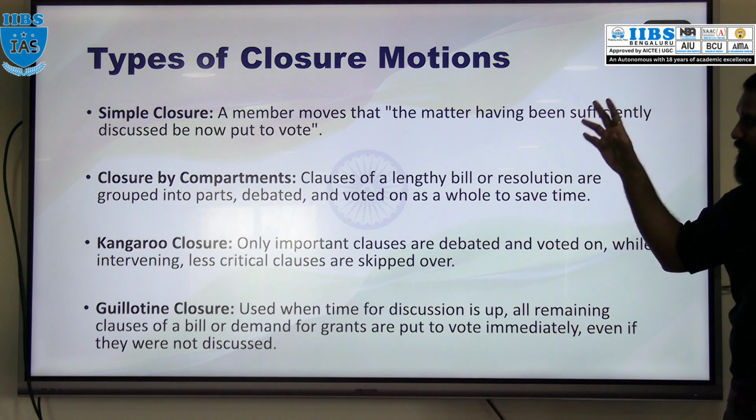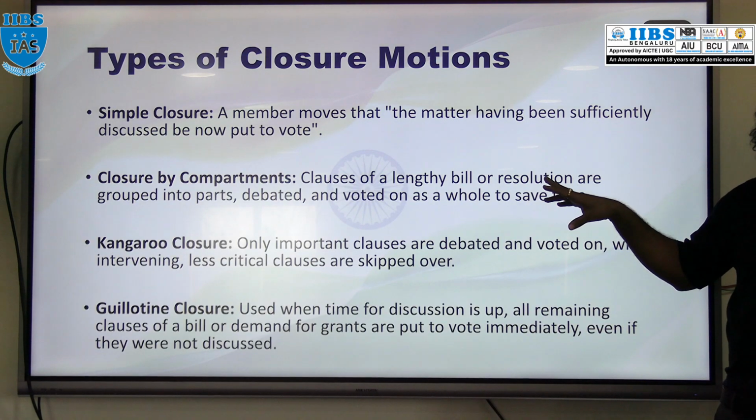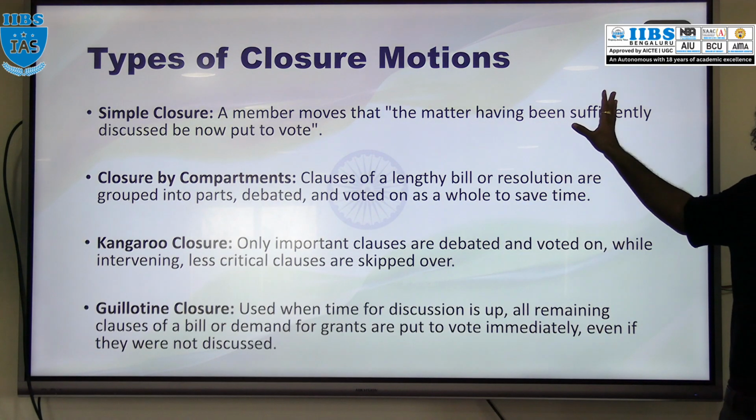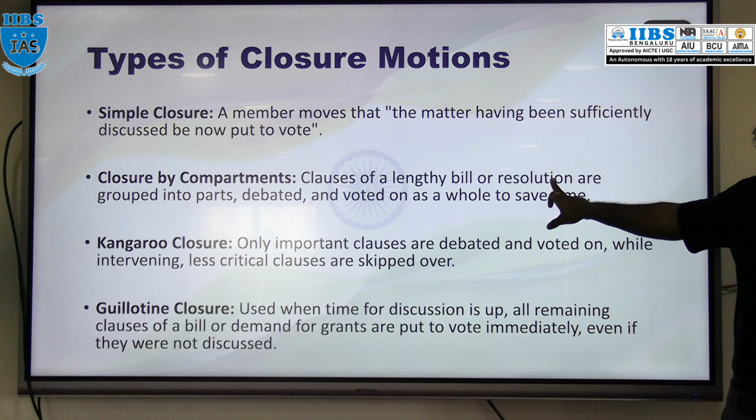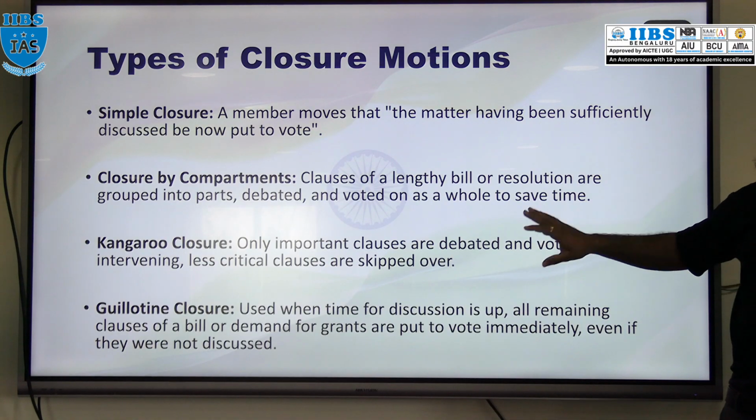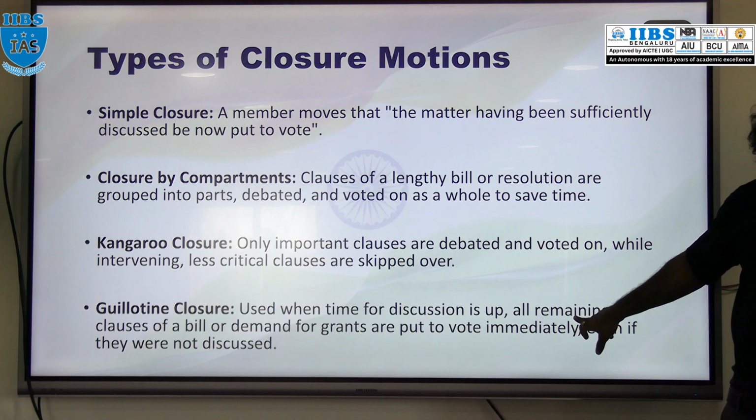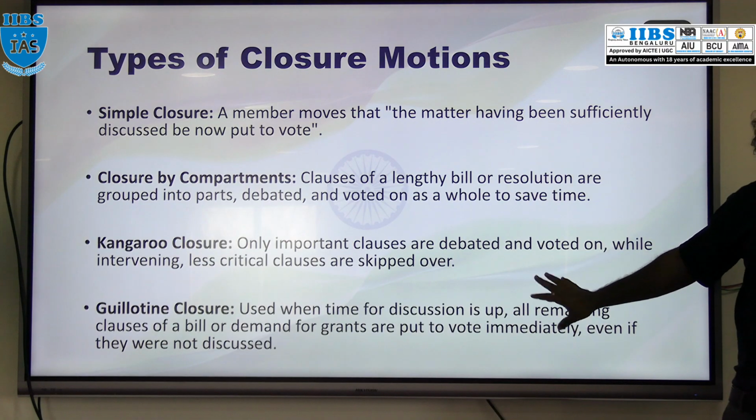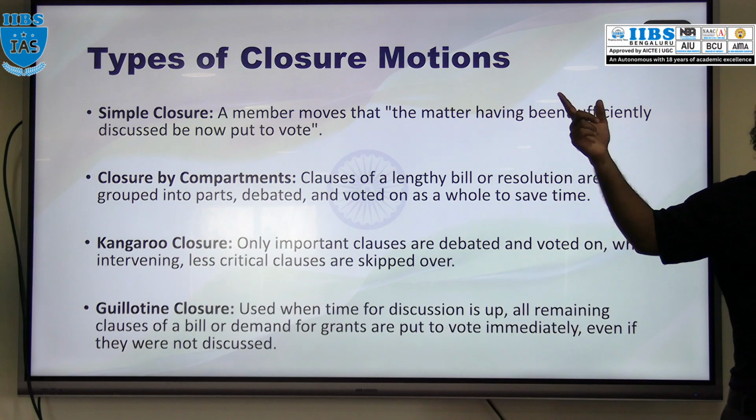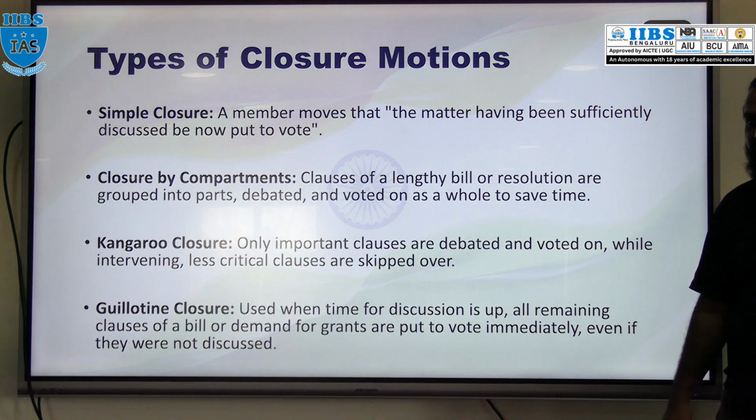So these are the 4 types of closure motion. Simple closure, enough time we got. Compartment closure, time is not sufficient, so the bill is divided into compartments or parts and put for vote. Kangaroo, discuss and vote only the important things, unimportant things skipped. Guillotine, discuss the important things and not the unimportant things, but both are put for vote. So this is about the closure motion.